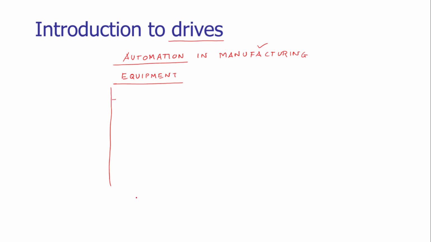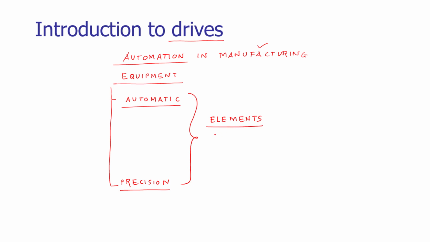The first important requirement of this equipment is that it should provide automatic movements, and these automatic movements also should be precise. This equipment should provide automatic and precision movements in the elements of the system, and these elements are the mechanical elements.